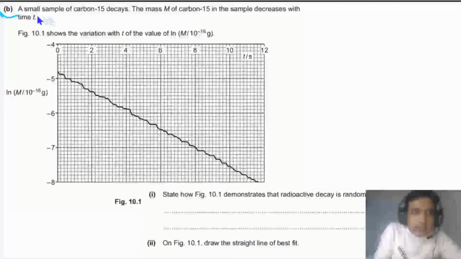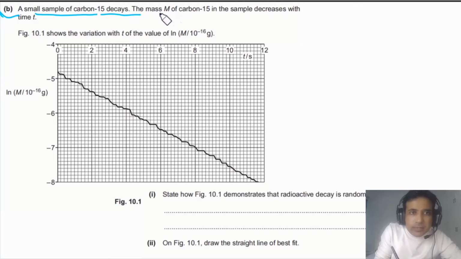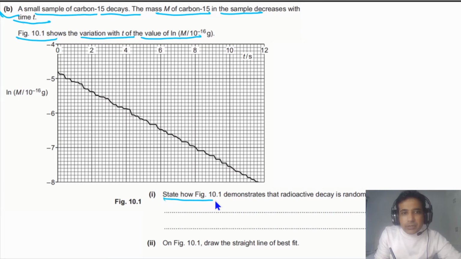Part B says a small sample of carbon-15 decays. The mass capital M of carbon-15 in the sample decreases with time t. Figure 10.1 shows the variation with time t of the value of ln m. For part B1, we need to state how figure 10.1 demonstrates that radioactive decay is random.